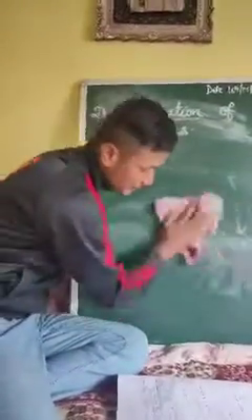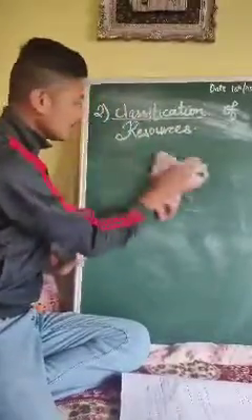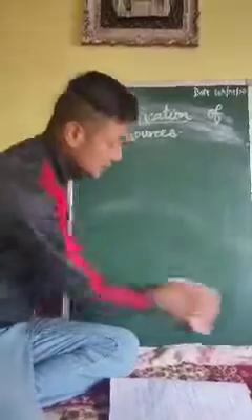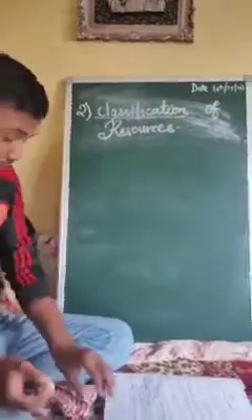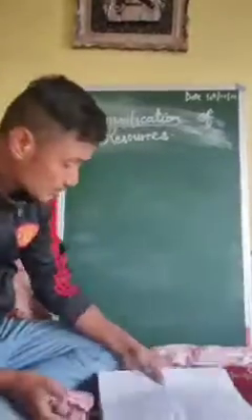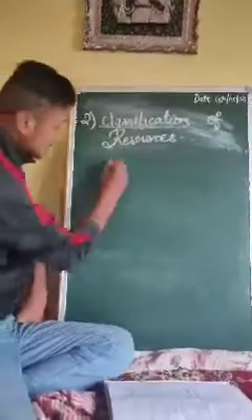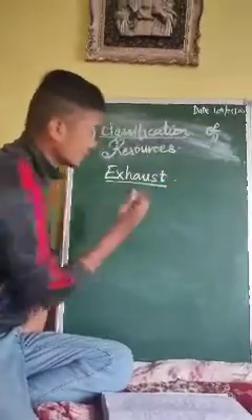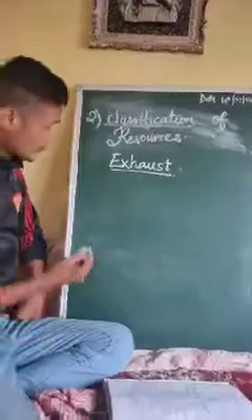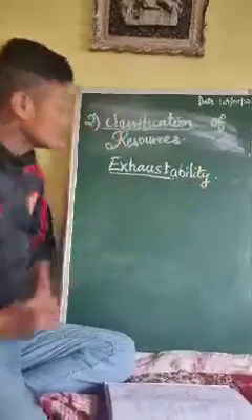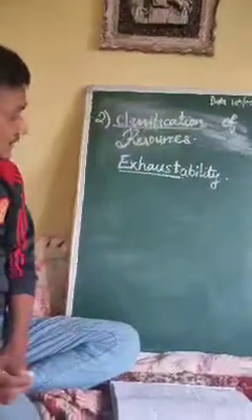Now I'm going to jump to another topic. I told you that on the basis of origin, resources are divided into two parts: number one is biotic and number two is abiotic. Another way, resources are also classified on the basis of exhaustibility. Now what is exhaust? The term exhaustibility, I guess you are not aware of this word.